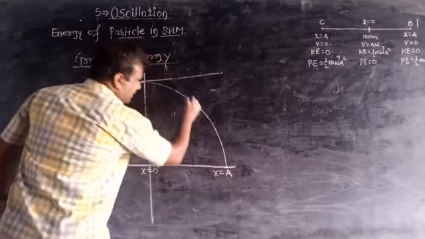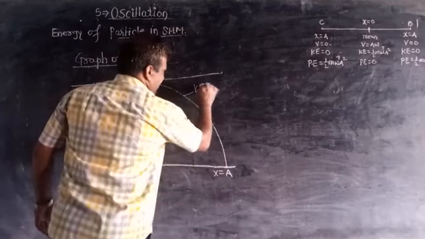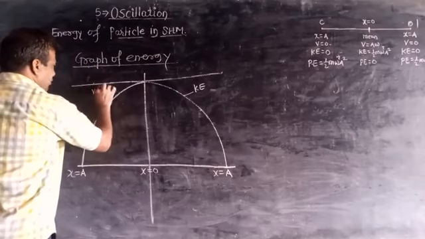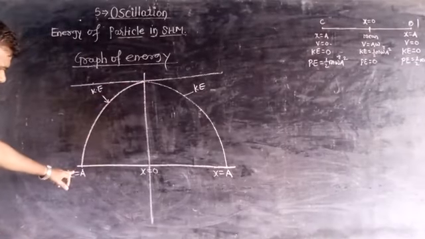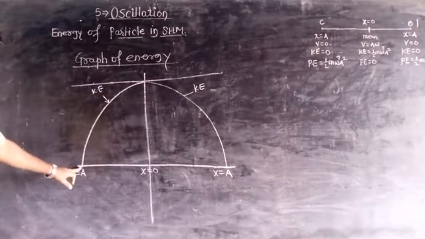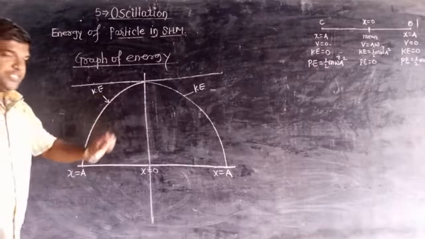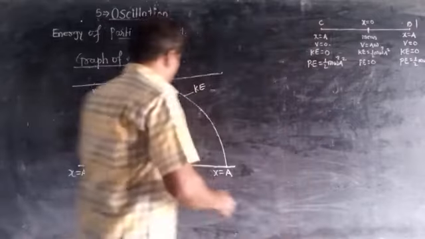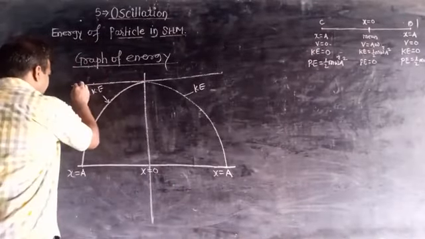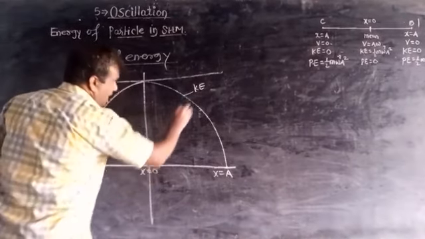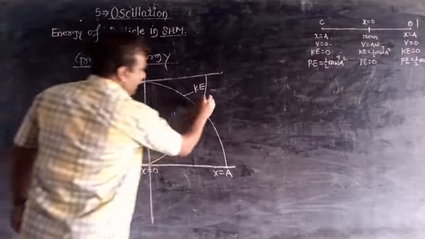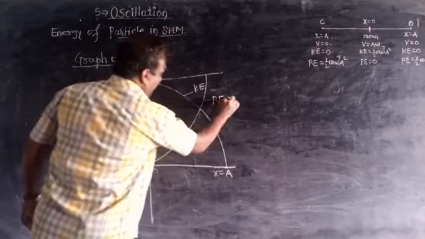This is kinetic energy, means this is the graph of kinetic energy, because at extreme position kinetic energy is 0, whereas potential energy is maximum, and at mean position potential energy is 0. So we plot the graph via mean position in this way, and this is the graph of potential energy.